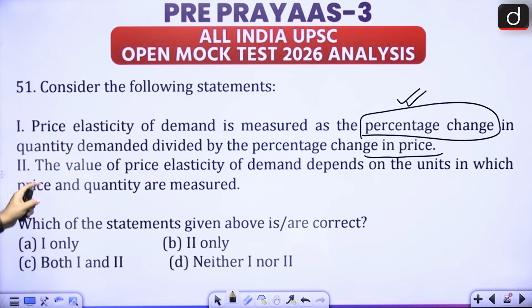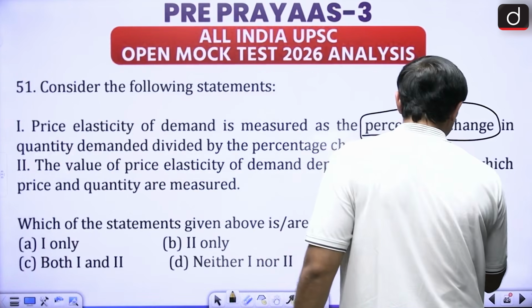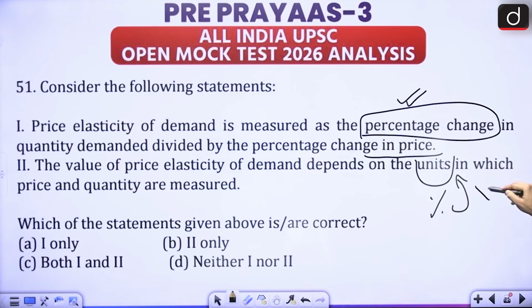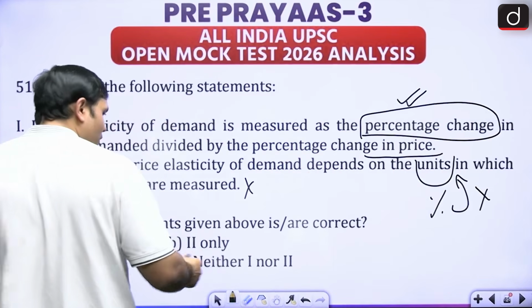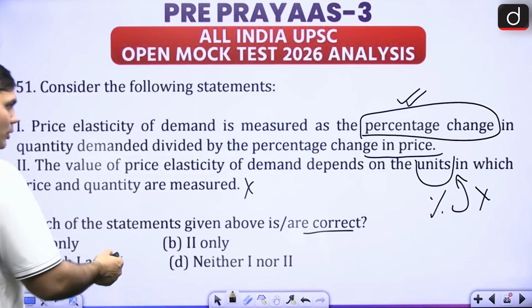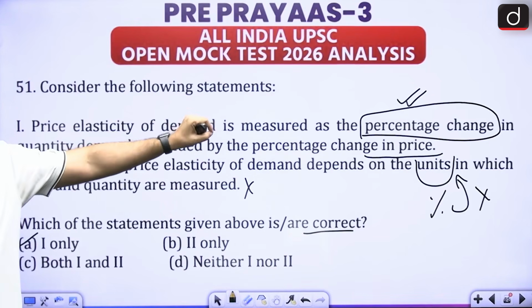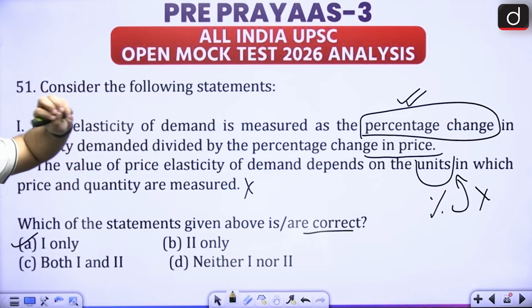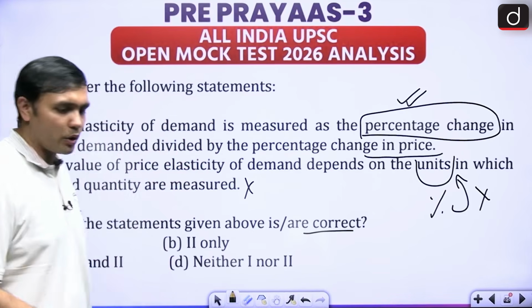The next statement is saying that the value of price elasticity of demand depends on the units. If it is percentage based, it will not depend on units. That is the best aspect about percentage, right? So it will not depend on the units in which price and quantity are measured. Of course, that is wrong. Which one of the four statements is correct? It is asking about the correct statement. So this is one only, right? Why is it one only? Because whenever we are describing anything in percentage terms, then units are not important there, right?